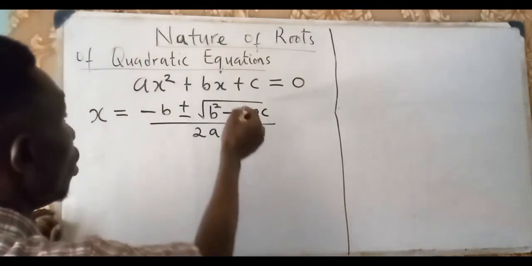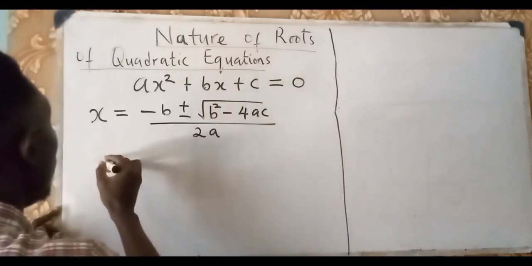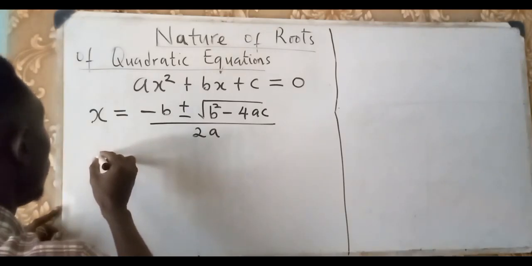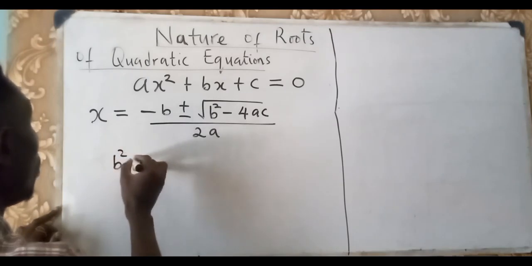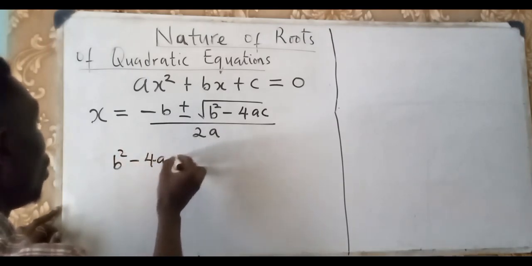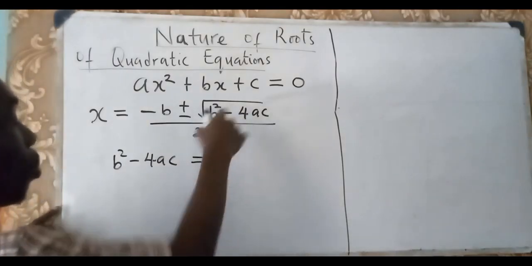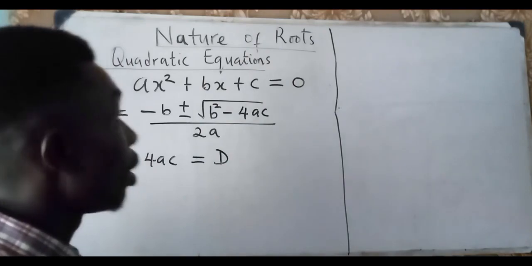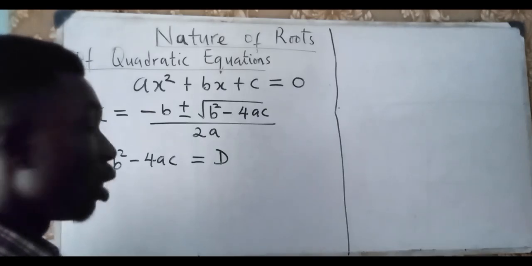Now, this square root part, let's say b squared minus 4ac is equal to D. This square root part is what determines the nature of the quadratic roots.